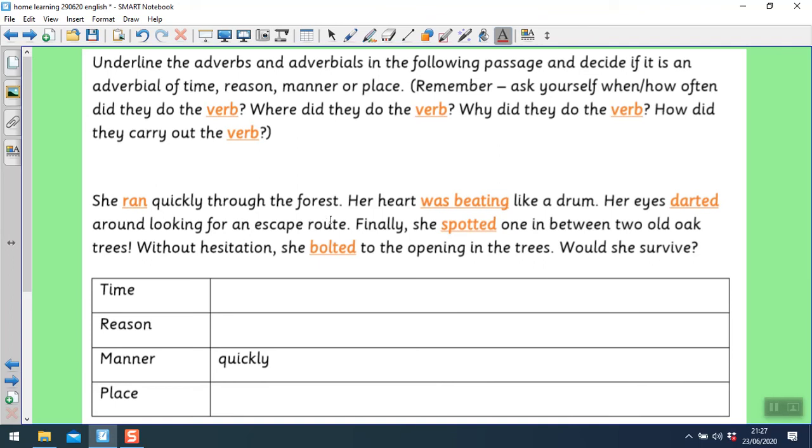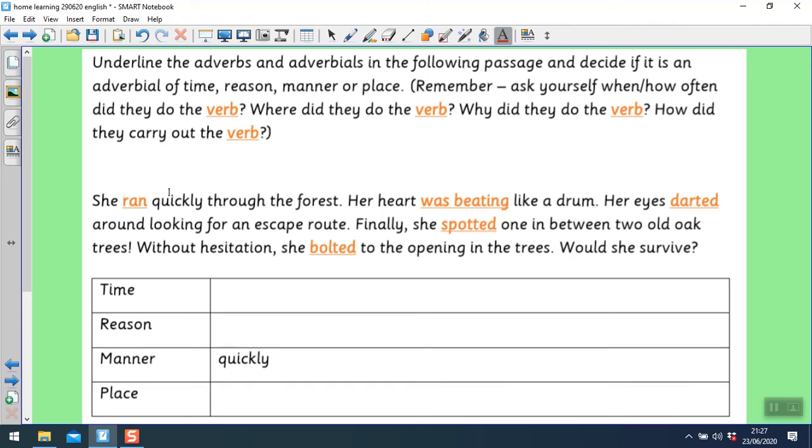She ran quickly through the forest. Her heart was beating like a drum. Her eyes darted around looking for an escape route. Finally, she spotted one in between two old oak trees. Without hesitation, she bolted to the opening in the trees. Would she survive? There's lots and lots of different adverbs and adverbials in here.